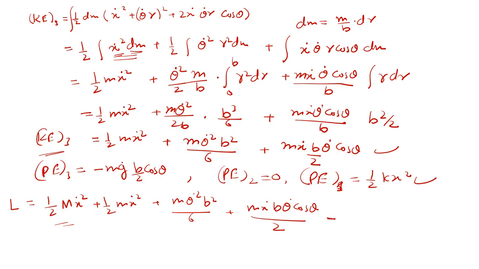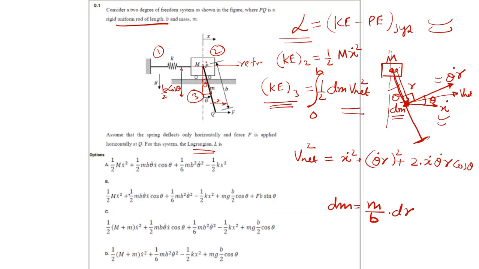So minus minus will get cancelled and it will become plus mg b by 2 cos theta, minus half kx square. So if you try to see the options, it matches C. C is the correct option for this question.